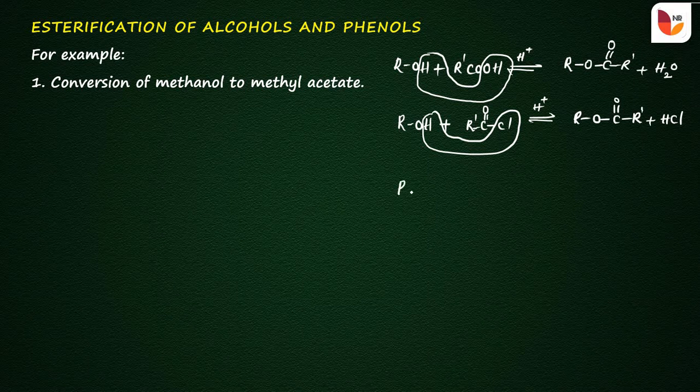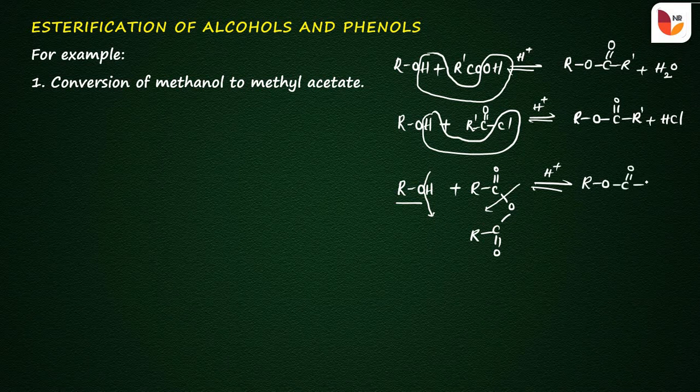And there is one more reaction, that is alcohols react with acid anhydrides, that is RC double bond O, O, C double bond O, R. There is a cleavage of the bond between the oxygen and hydrogen in the alcohol, and there is a cleavage of the bond between the C and O. In the presence of an acid, it gives the product RO combined with C double bond O-R, which is called an ester, and one more product, RC double bond O combined with hydrogen, that is R-C double bond O-OH.